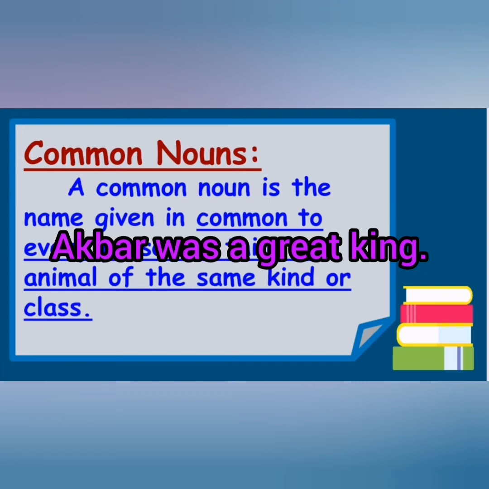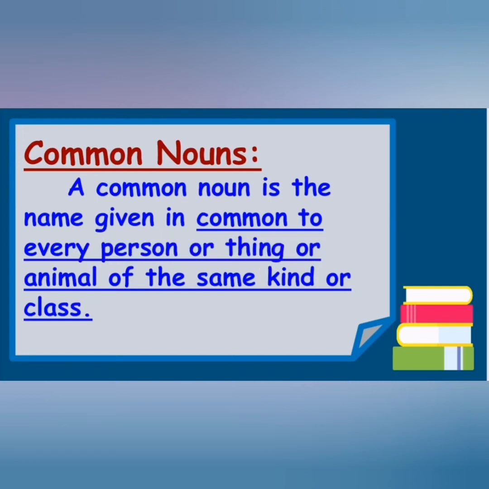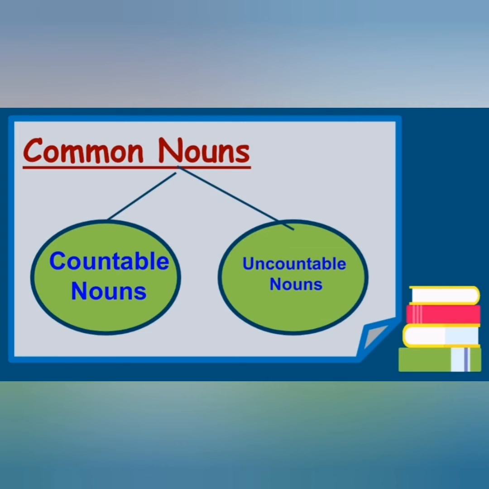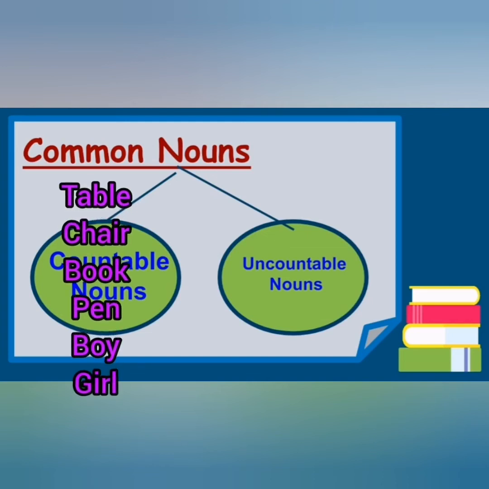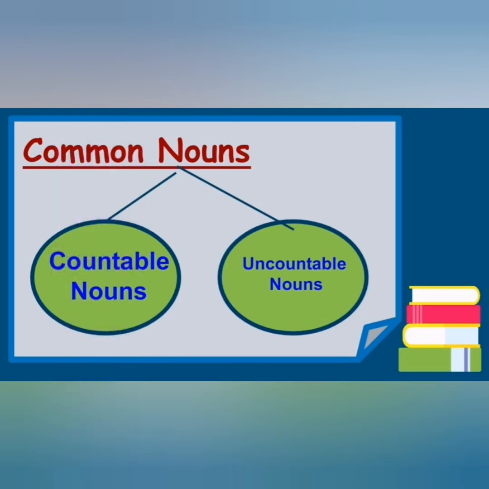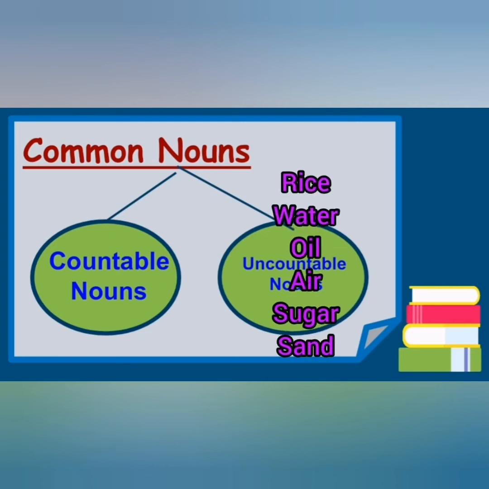Understood? Now these common nouns are further divided into two kinds, that is countable and uncountable. The nouns that we can count are called countable nouns. For example, table, chair, book, pen, boy, girl, etc. And the nouns that we cannot count are called uncountable nouns. For example, rice, water, oil, air, sugar, sand, etc.